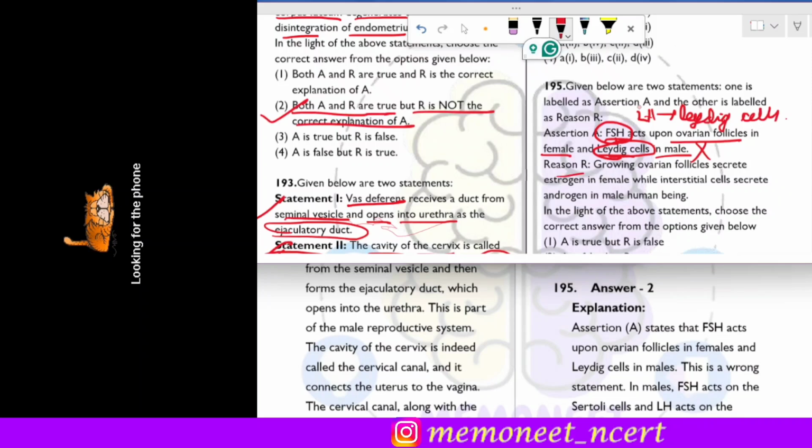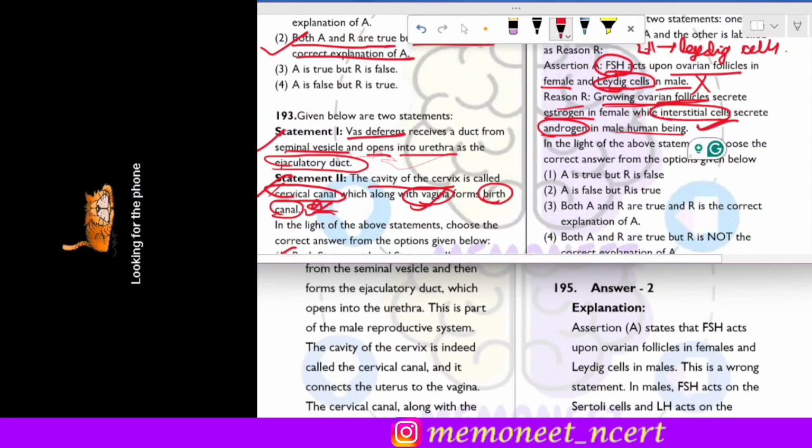Now the reason given here is the growing ovarian follicles secrete estrogen in female, while the interstitial cells secrete androgen in male human being. So yes, the reason is absolutely correct. Okay, the function of ovarian follicles is to secrete estrogen, and the function of the interstitial cells is to secrete androgen. Okay, so here the assertion is incorrect, but the reason is correct. So here the answer will be option 2.